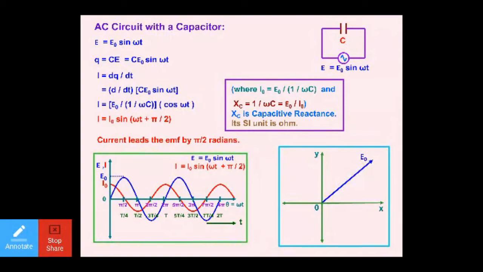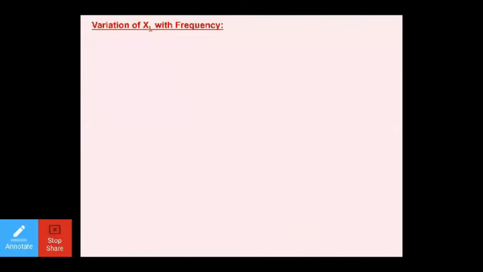And here, if this is the value of E naught, that is the peak value of EMF, then this will be the value of I naught. Now, the base angle is omega t, and I naught is leading by the phase angle of pi by 2. So these are the things which we will have to keep in our mind.